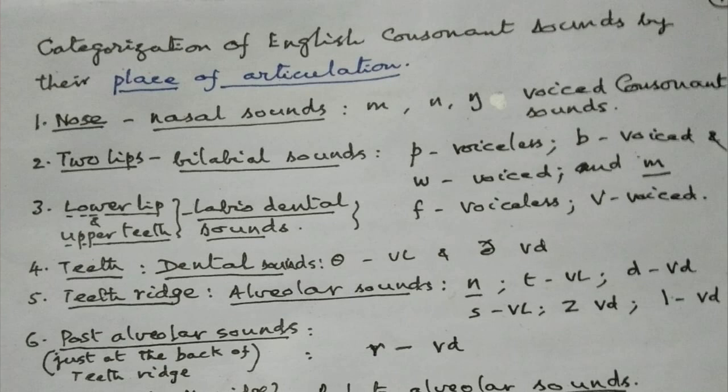Then the place of articulation is teeth, two teeth. The sounds produced here are called dental sounds. The th and the th. While th is voiceless, the is voiced. Once again, th voiceless, the voiced.